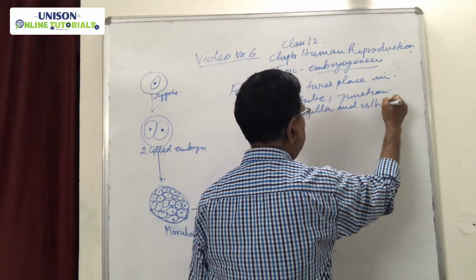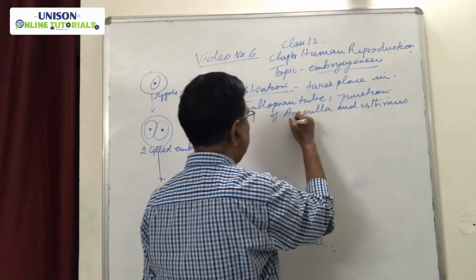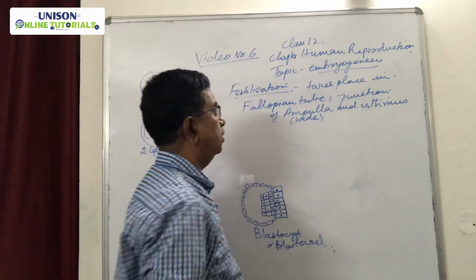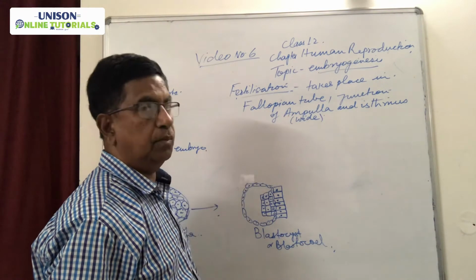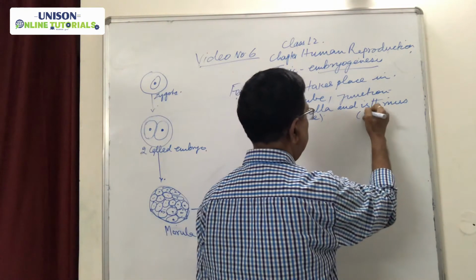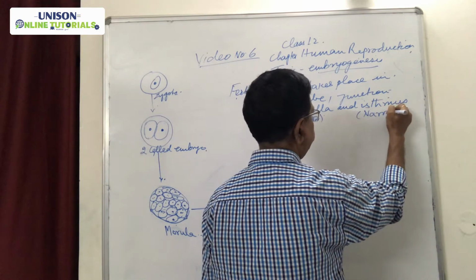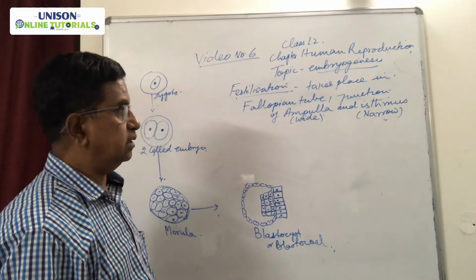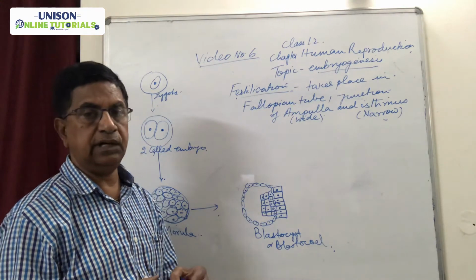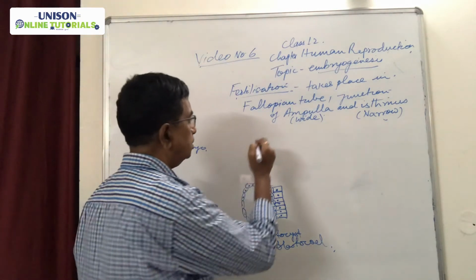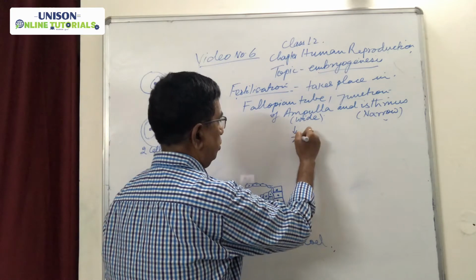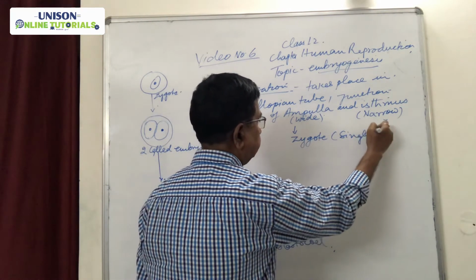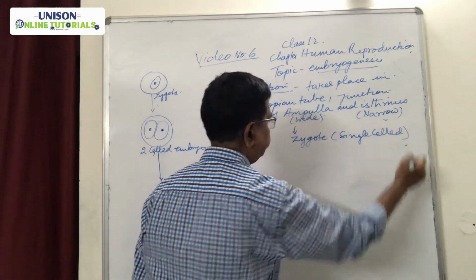Now what is the ampulla? Ampulla is the wider region of the fallopian tube. Where the fallopian tube is wide, that is known as the ampulla, and isthmus is the narrow region of the fallopian tube. And at the junction of the ampulla and isthmus, the fertilization takes place. That means the ovum is fertilized by the sperm. As a result of fertilization, zygote is formed. Zygote is single celled.